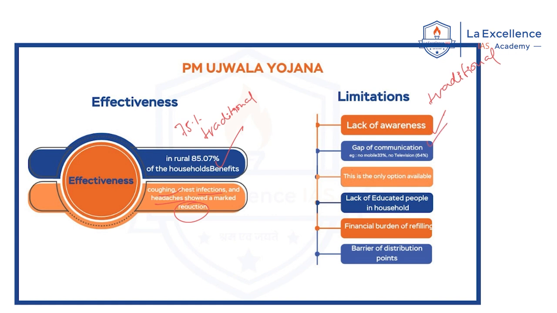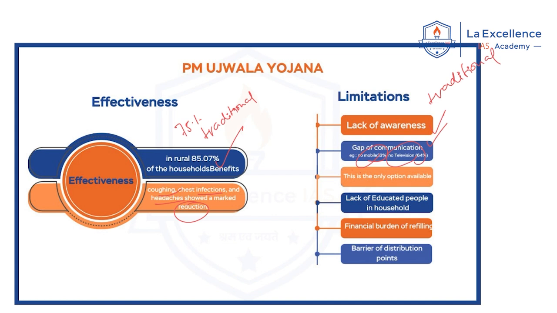Now, it is found that around 30 to 40% of the households where women are involved in the cooking process, but they don't have access to mobile phones. Hence, there is no information to get awareness about the health benefits of using LPG connections. And it is found that around 64% of the households don't have television also. Hence, there is less chance of getting awareness about these schemes and benefits of the schemes, right?